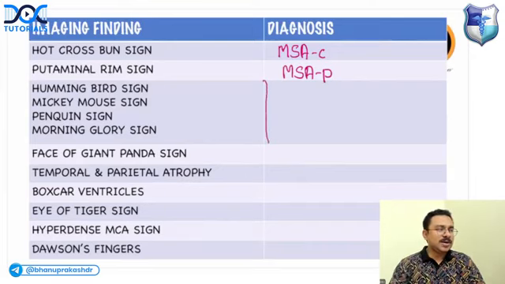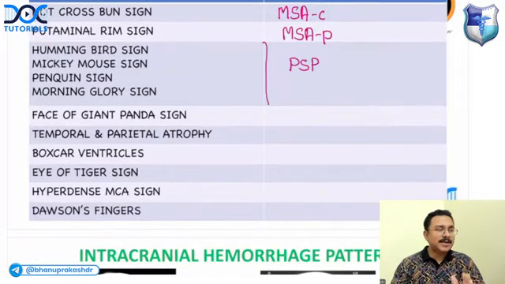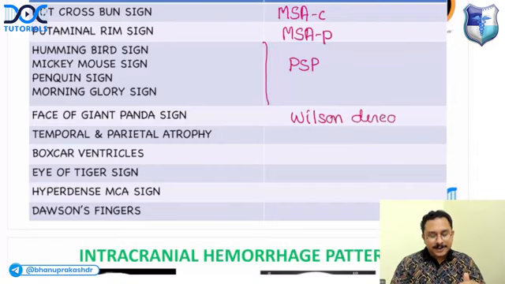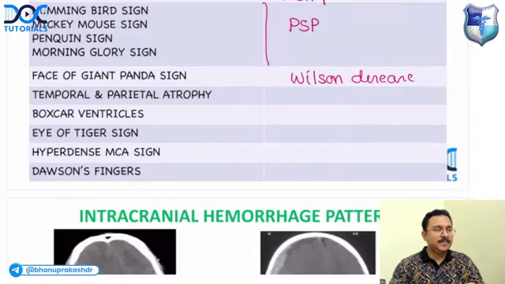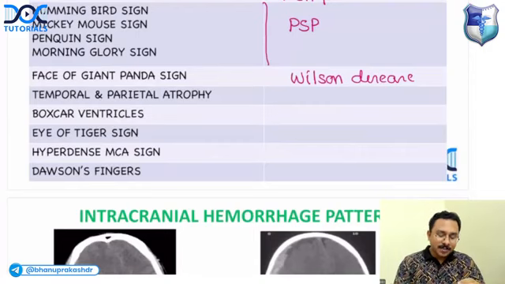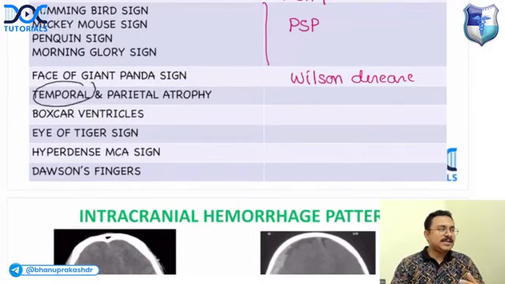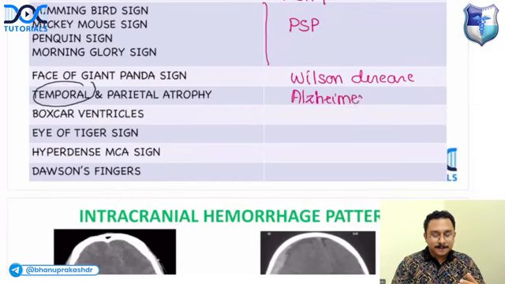Can you tell me, Dr. Anirudh, Aishwarya, what is that condition? It is PSP, progressive supranuclear palsy. Face of giant panda sign is seen in which conditions? Wilson disease. Temporal and parietal atrophy, especially atrophy of the medial temporal region. Can you tell me which dementia is associated? It is Alzheimer's disease.